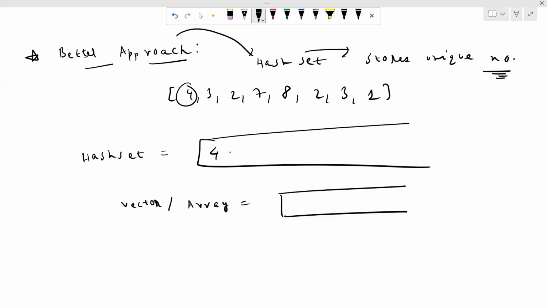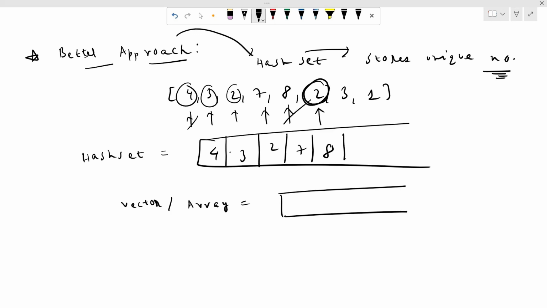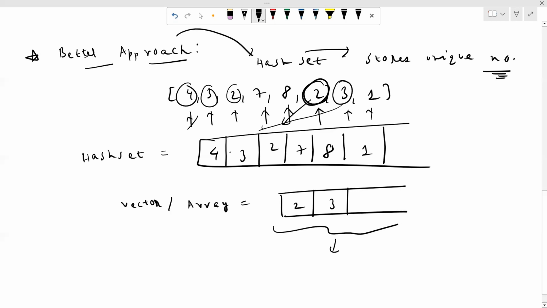Since 4 is not present in the hash set, it will directly go to our hash set. Moving on to 3. 3 is the unique element, so it will directly go into the hash set. Same goes for 2, same goes for 7, same goes for 8. When we move to 2, since 2 is already there in our hash set, it will directly go to our vector or array, right? Now moving on to 3, since 3 is already there, it will directly go to the vector array, right? Now moving on to 1, since 1 is the unique element, it will directly go to our hash set. Now we'll just need to return this as our answer.